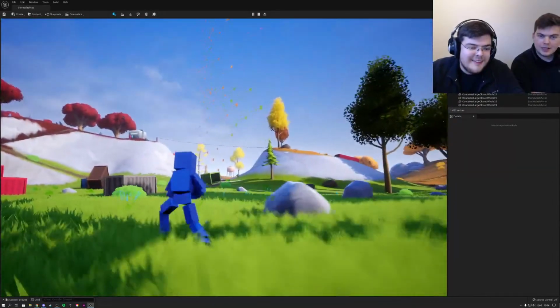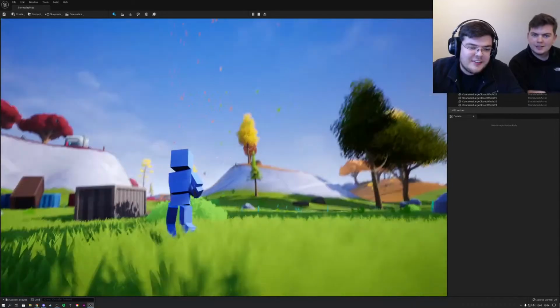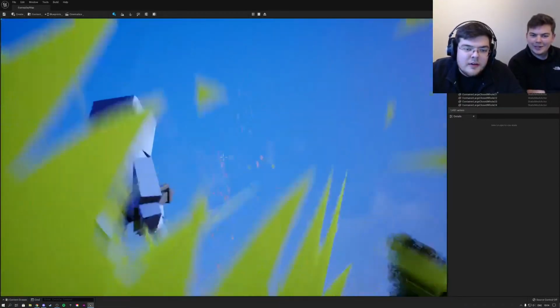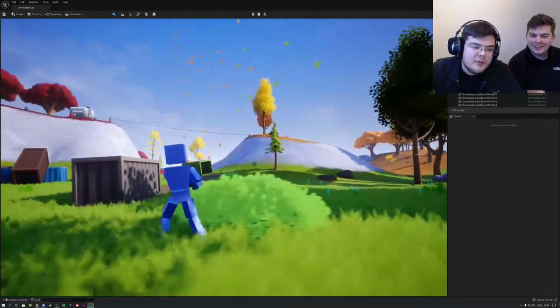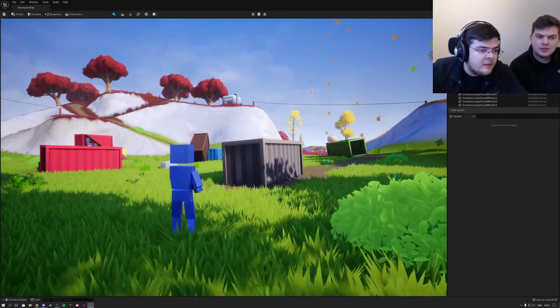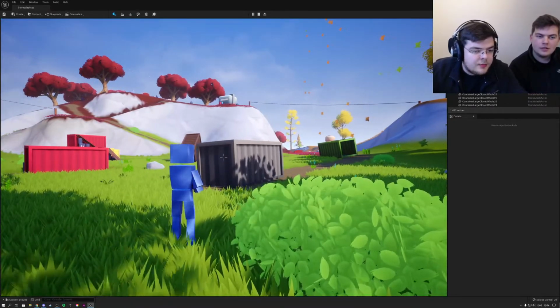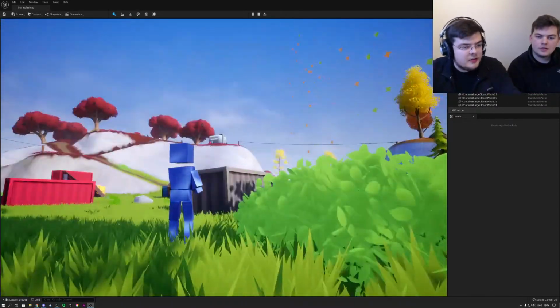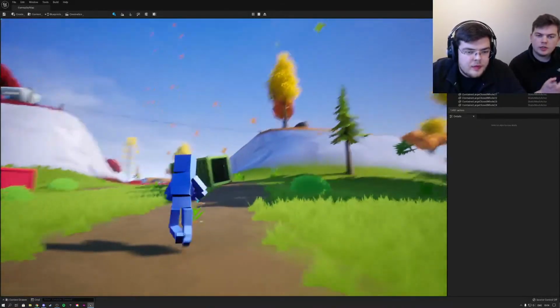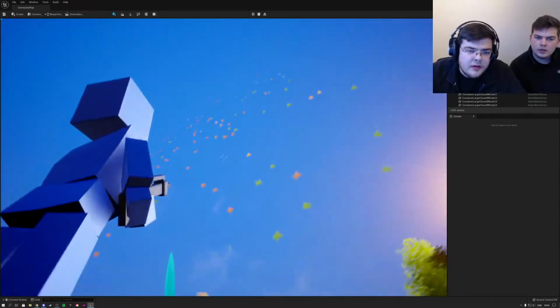What's going on here, Rob? Oh my God, what's that? What is going on? That's the grass. Oh my God! It looks pretty cool. But go closer to one. It's close to the alien area. Oh yeah, what about our particles, by the way? They still use Niagara in Unreal Engine 5, so we can still use all the Niagara stuff. Yeah, I saw some showcase about it in another video. What's going on here?